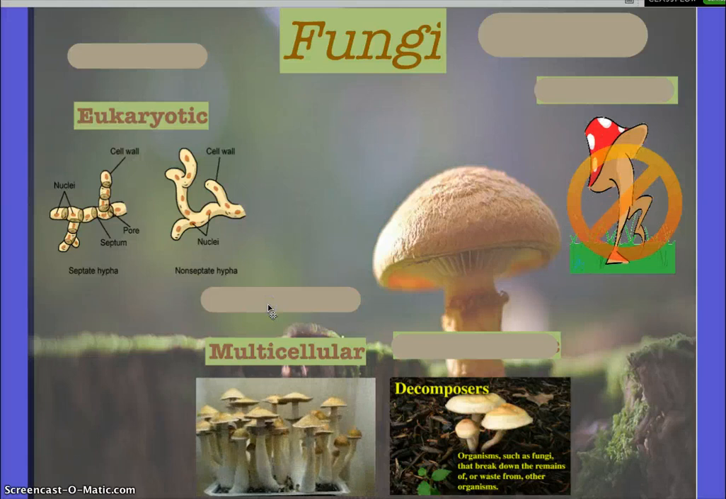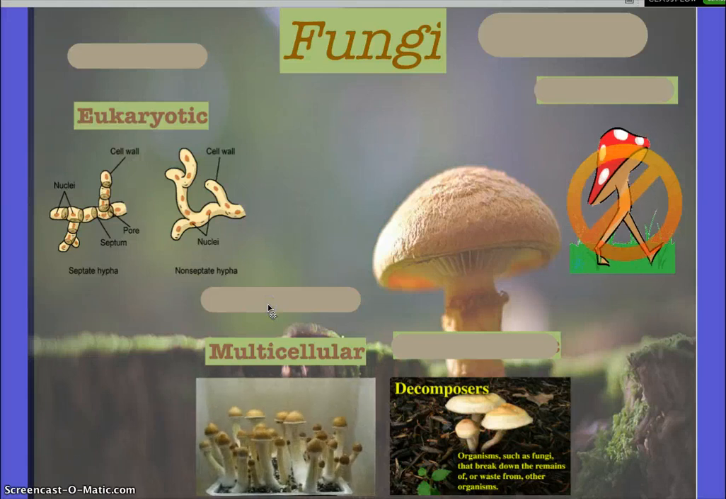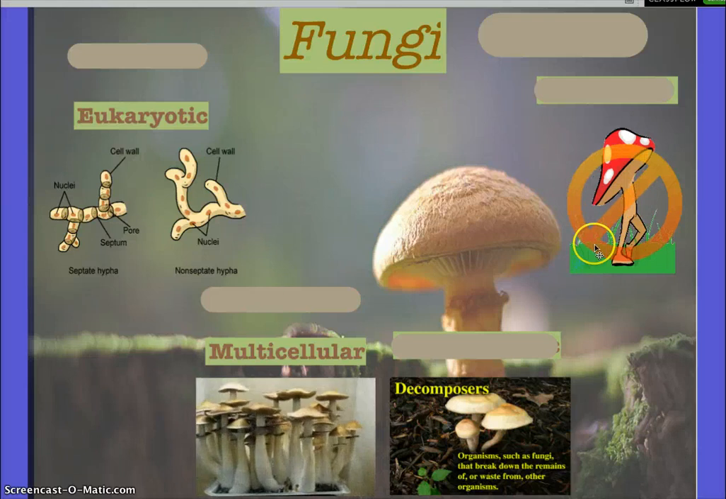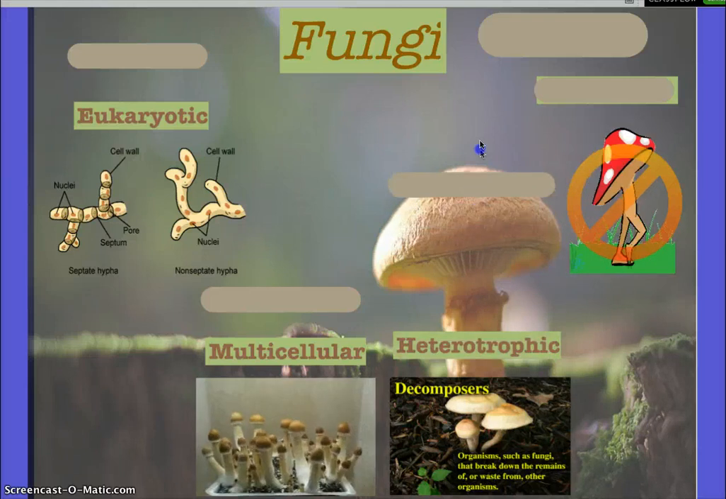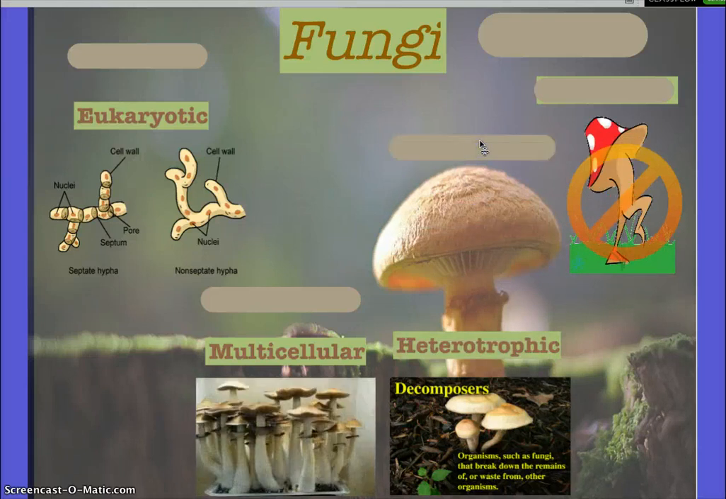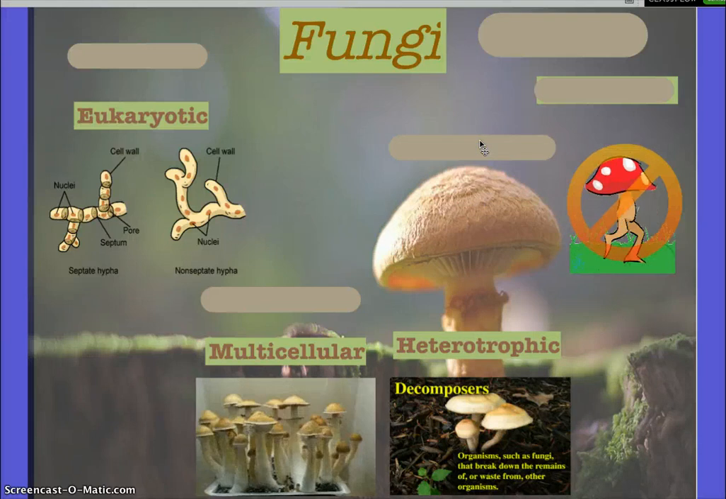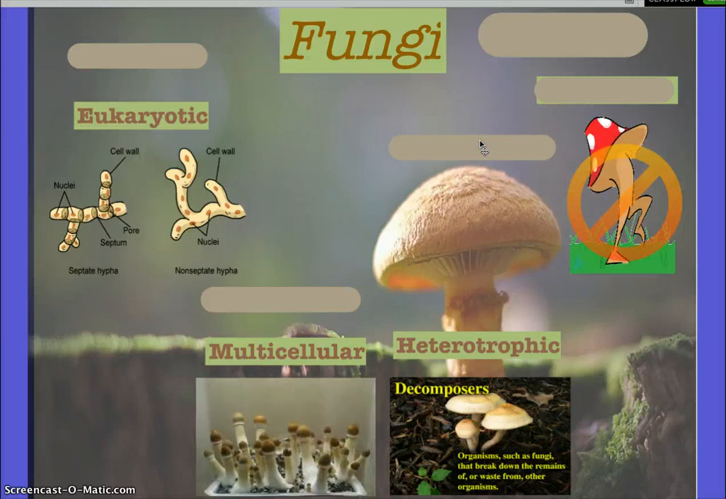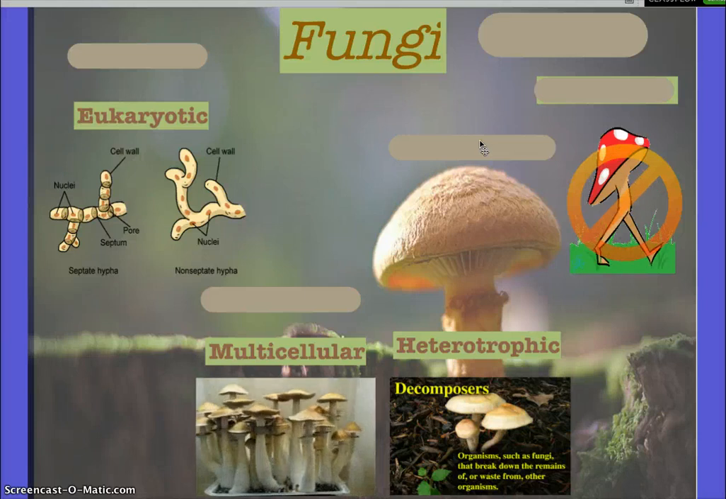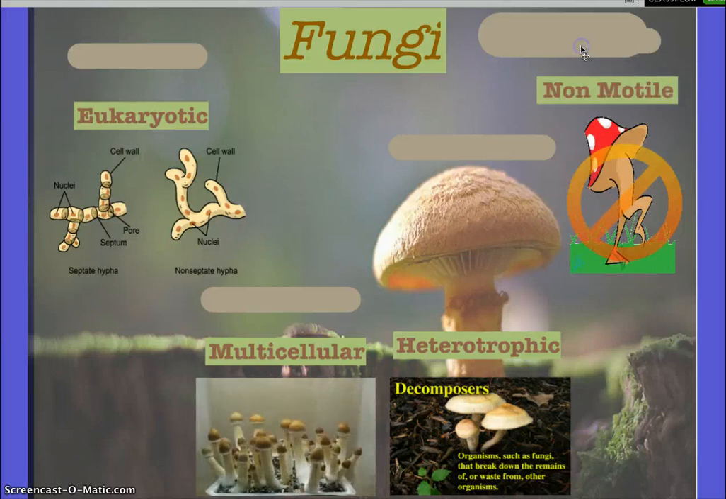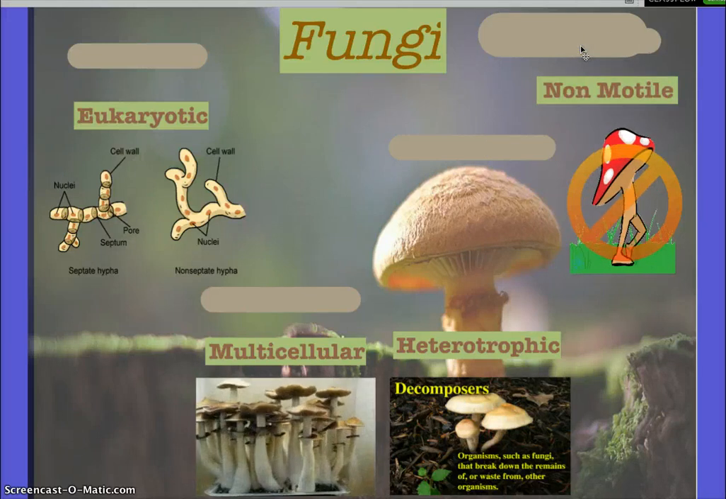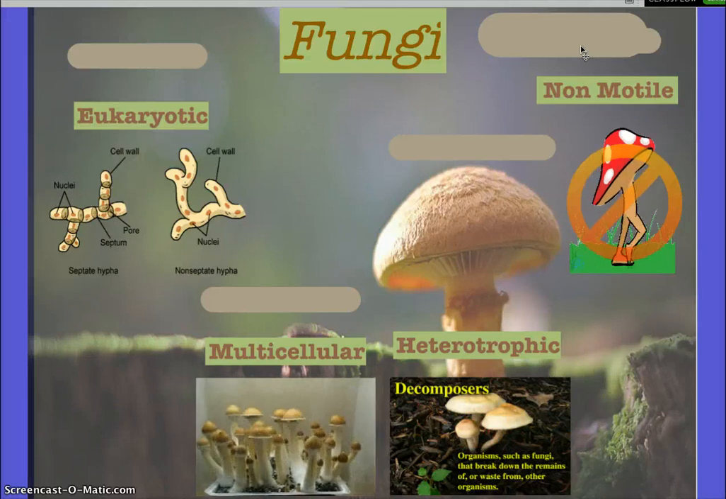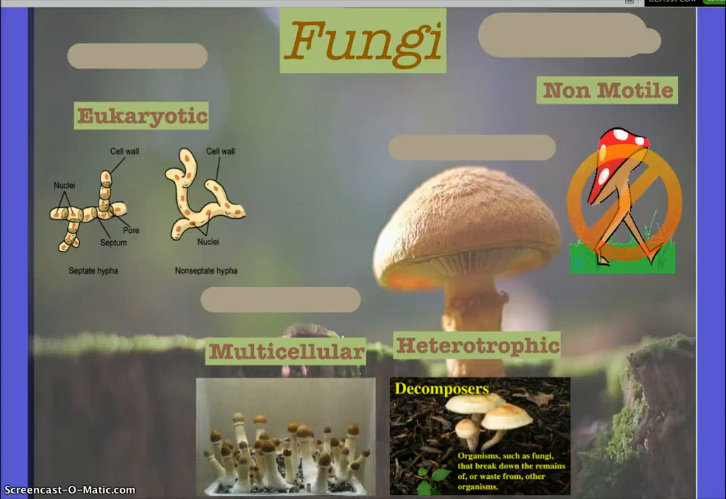Eukaryotic, multicellular. How do fungus feed? If you're a decomposer, what kind of feeder are you? Heterotroph. You cannot make your own food. You consume and break down waste, like bacteria do, because bacteria are decomposers as well. And what about their mobility or motility? Cannot move. Fungus respond to stimuli, but they cannot move to where there's sunlight. They cannot move to where they could get nutrients. They have to respond to that in the environment and try to obtain them.